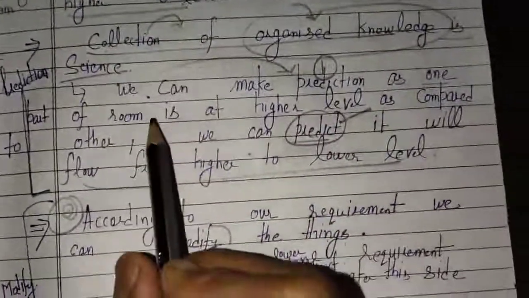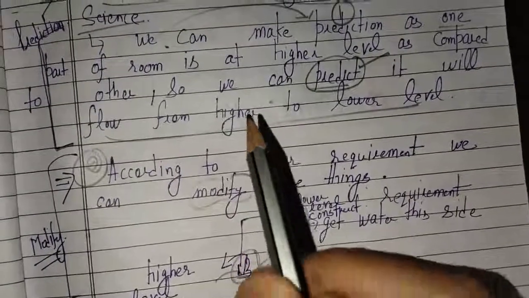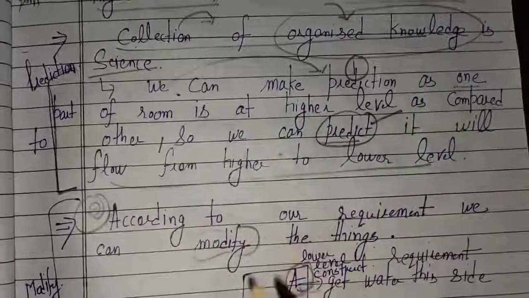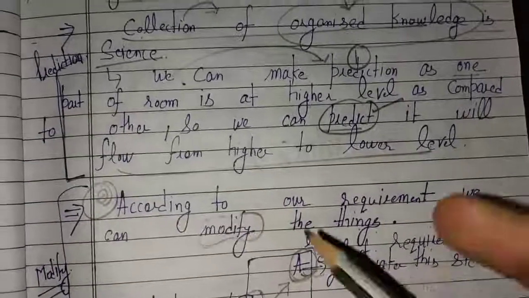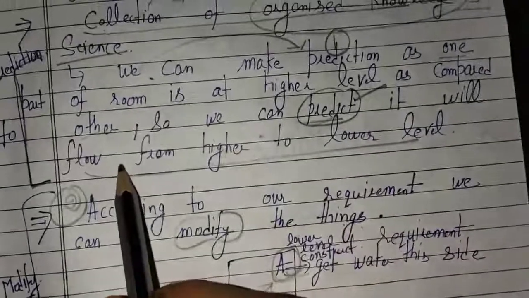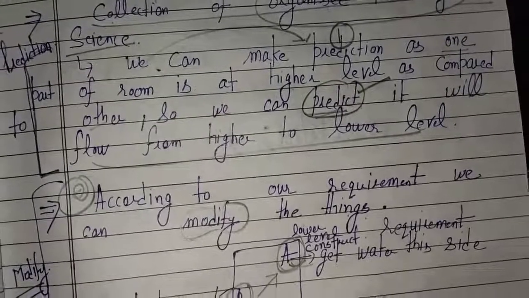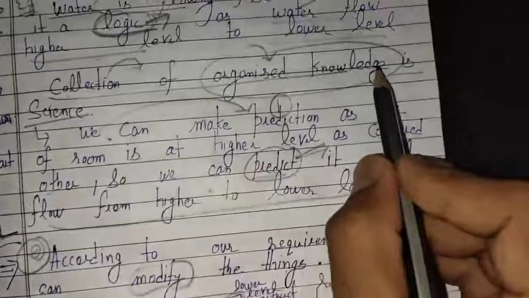Suppose you are standing in a room, and one part of your room is at a higher level as compared to the other. Suppose one corner of your room is at a higher level as compared to the other corner. You can easily predict with the help of this organized knowledge only that the water will flow from the corner that is at a higher level to the corner that is at a lower level. So how is it possible? Prediction is possible due to this organized knowledge.